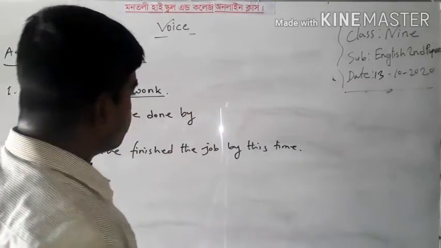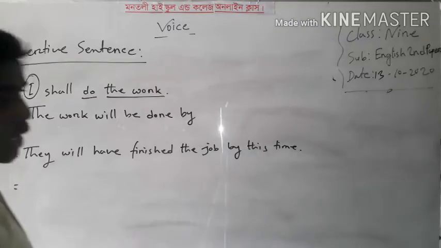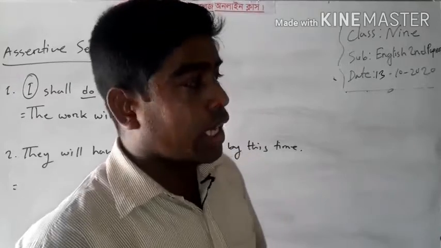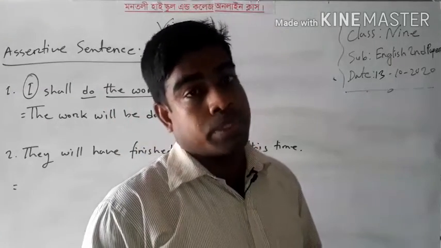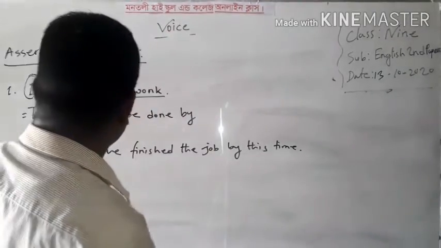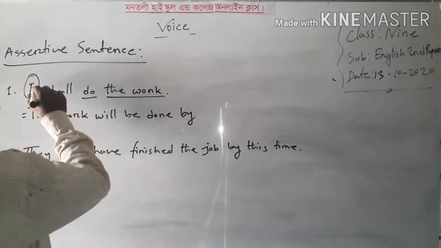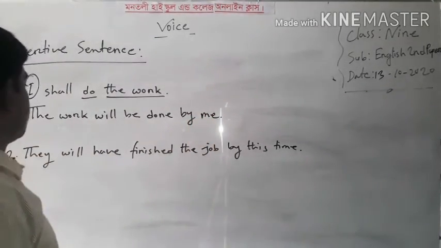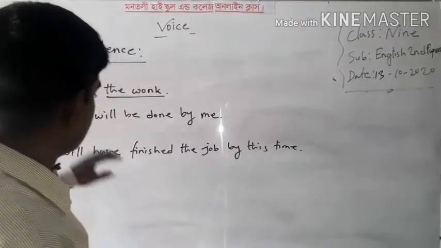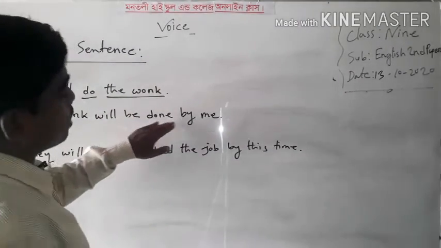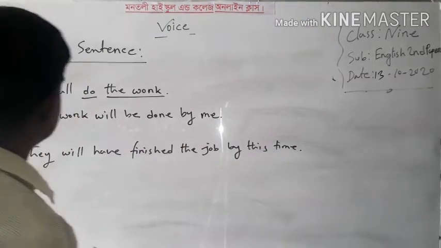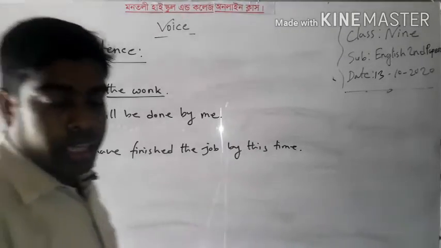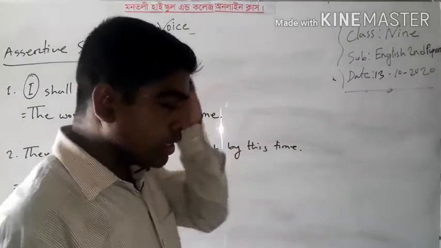Now I have to write the object of this sentence. According to rule number 5 of the golden rules of voice tense, the subject of the active voice will be the object of passive voice. So now I can write the object of the passive voice. This is I. So the objective form of I is me. So I can write here me. Now I can read the total sentence. The work will be done by me. Okay, my dear learners, I think you are well clear about the sentence and about the change of voice here. Okay.